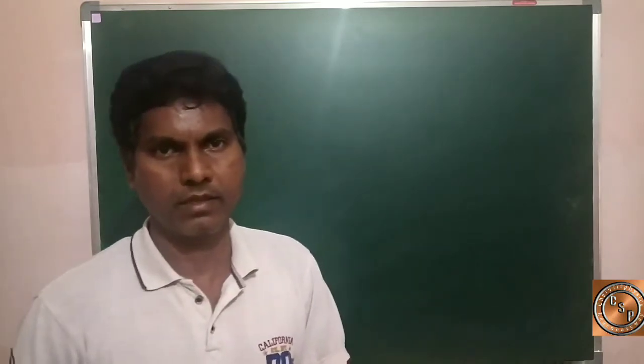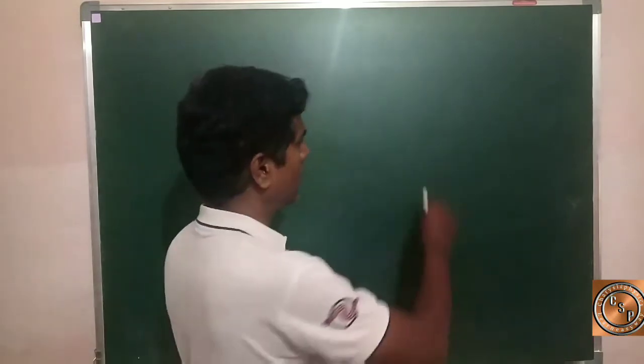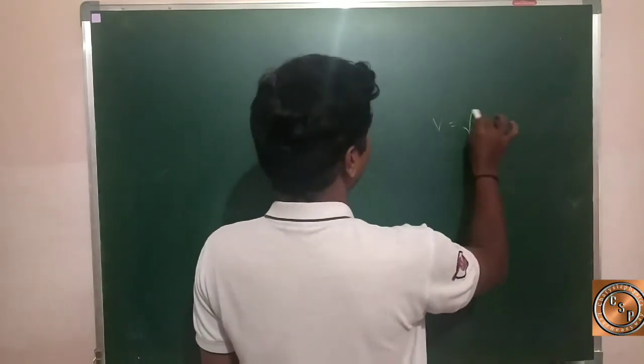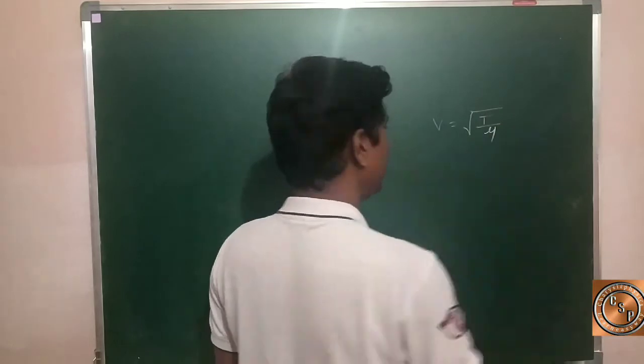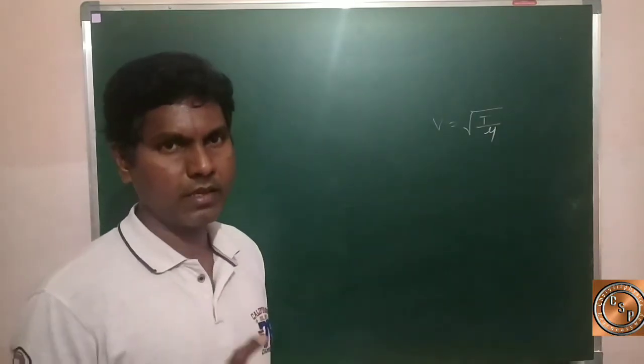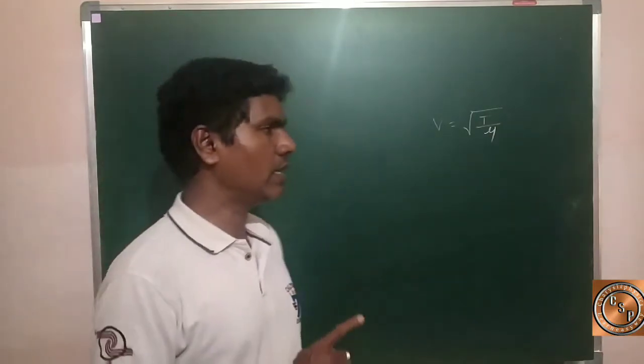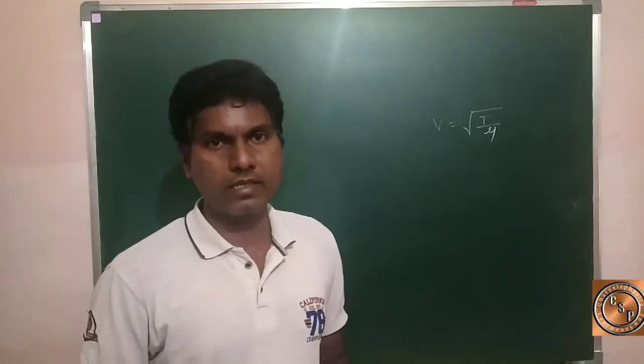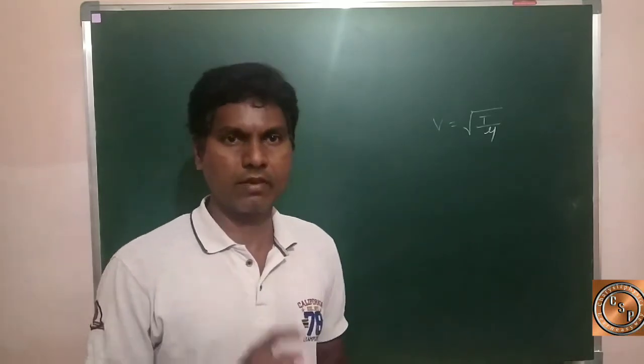What we discussed in the previous class, we derived some equations, some formulas. In the previous class, we had discussed the velocity of a wave on a string, that is V equal to under root of T by mu. Here T is the tension in the string, mu is the linear density of the string, and V is the velocity of a wave on a string.